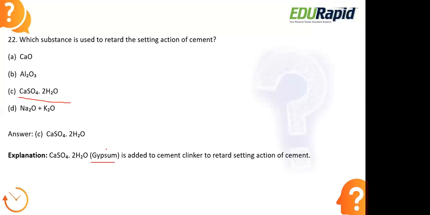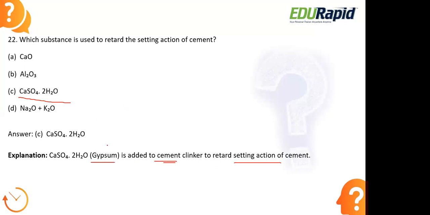So this is the one which is naturally extracted. We will get this naturally. And if we are adding the same to the cement, gypsum is one of the components which are mixed with cement clinkers to retard the setting of cement. When we add this gypsum to the cement, it retards the setting of the cement, so cement will not usually get dried up.